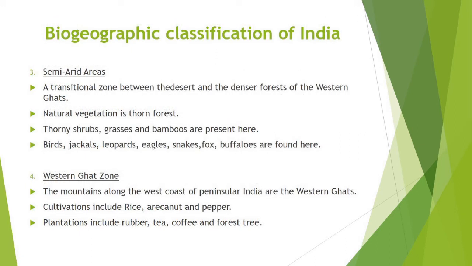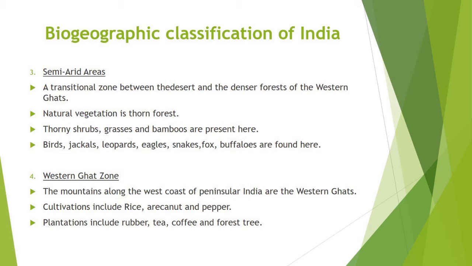Next is semi-arid areas. Adjoining the desert are the semi-arid areas, a transitional zone between the desert and the denser forest of the Western Ghats. The natural vegetation is thorn forest. This region is characterized by discontinuous vegetation cover. Thorny shrubs, grasses, and some bamboos are present in some regions. Birds, jackals, leopards, eagles, snakes, fox, buffaloes are found in this region.